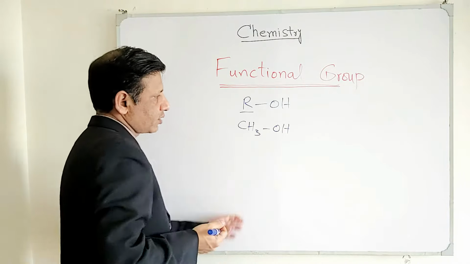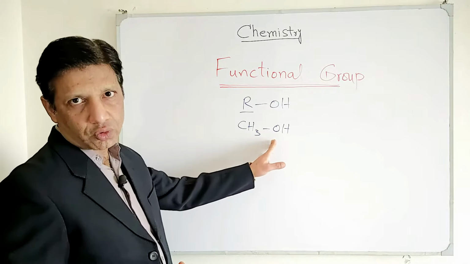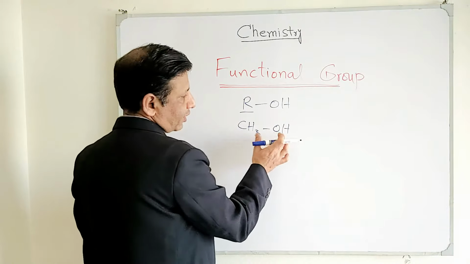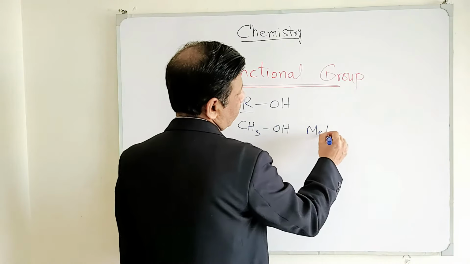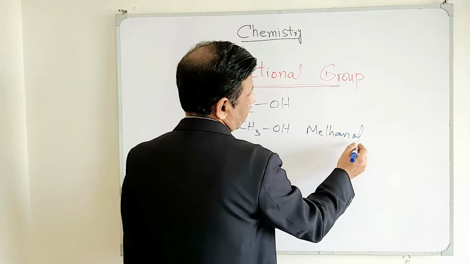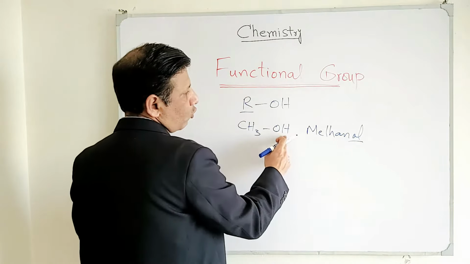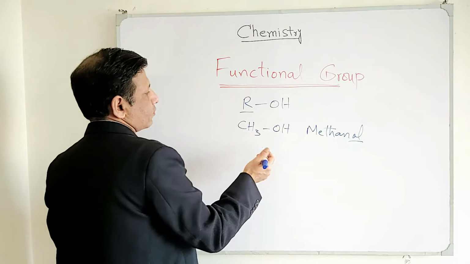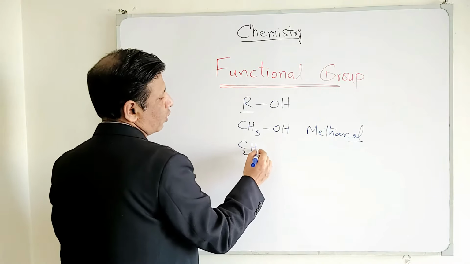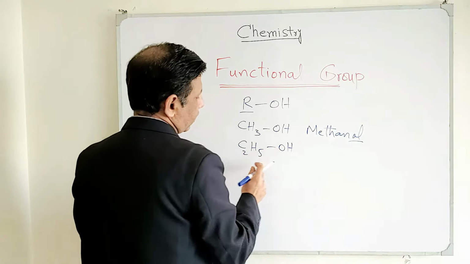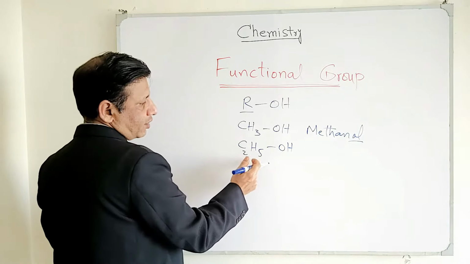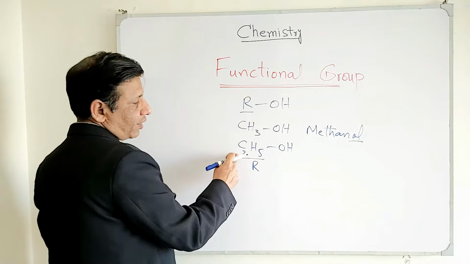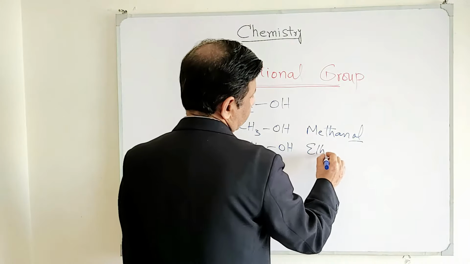and methanol is the IUPAC name. Since all the relevant courses are concerned more with the IUPAC name, we will be using only the IUPAC name here rather than the general name. So this is what we call methanol. And this ol represents that the alcohol functional group is present, and meth stands for the parent chain length. Next member is C2H5OH, and you can see there are 2 carbons, and this is overall an R group, and OH is also present, so 2 is called eth. Now we call it ethanol.